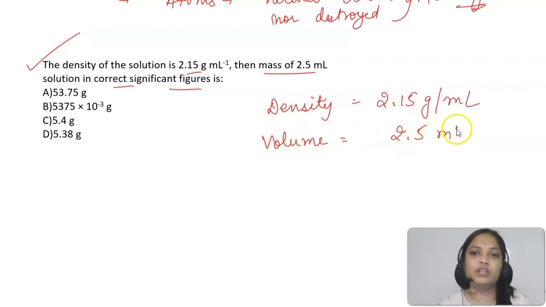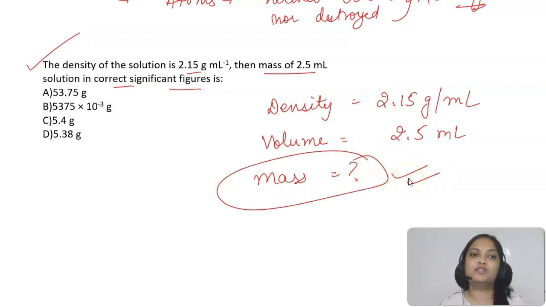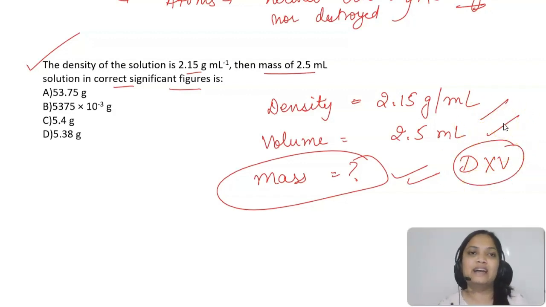For this solution you need to find out how much mass would be there, but the answer you report has to be in correct significant figures. You will apply the formula of density, which is mass upon volume. So mass will be density into volume, right? When you multiply these two values, the answer has to have the same number of significant figures as the least one. It cannot be more than that. So I want you to give the correct answer in the comment box, and we will discuss it in the next section.